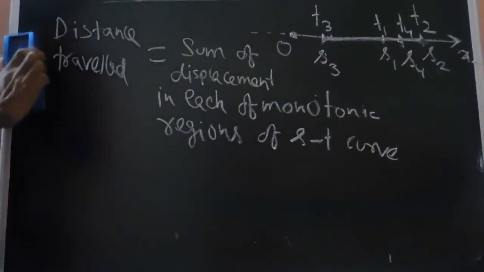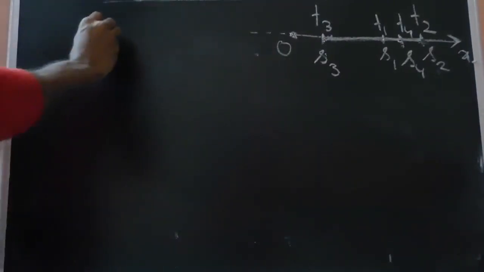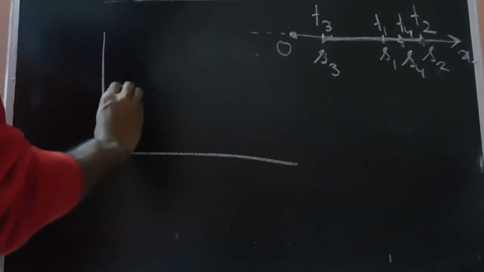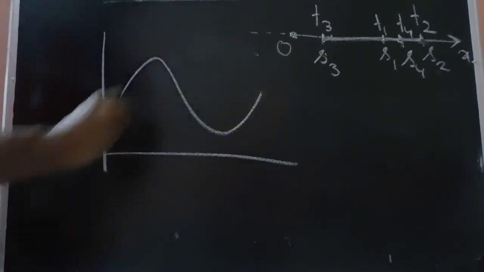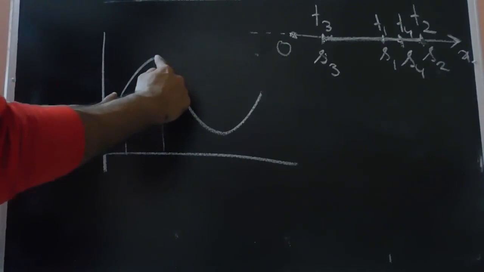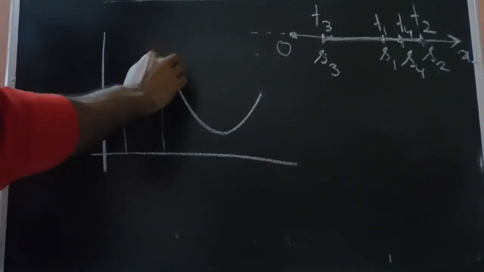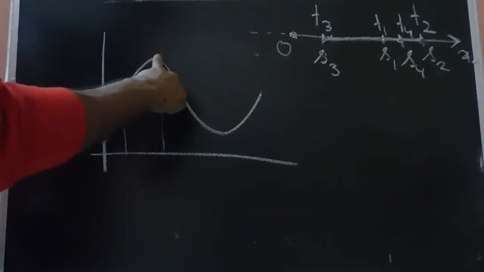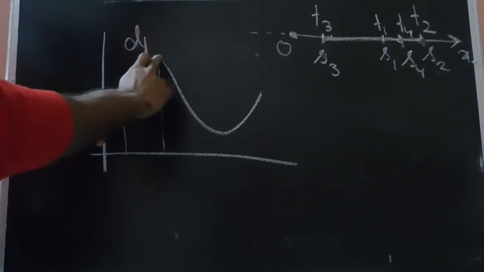So let's get back to the curve again. The displacement time curve was something like this. From this time instant up to this instant, the curve is monotonic. So the displacement and distance are equal. In this time instant, the displacement is equal to the distance. So this distance is, let's say, d1.